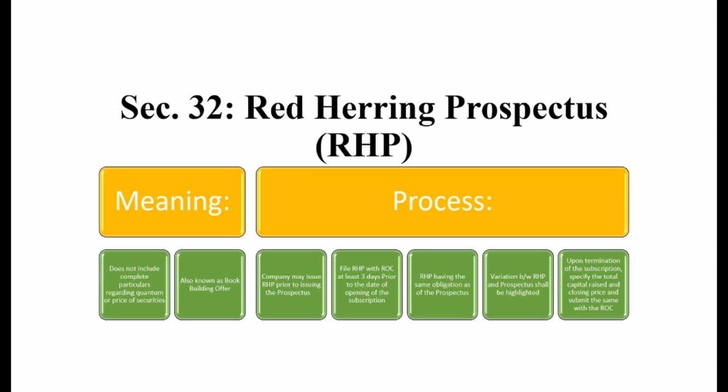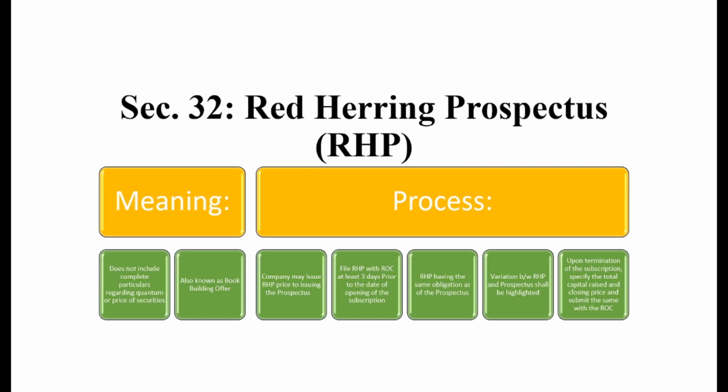For ascertaining the quantum and the price of its issuable shares, the company issues a red herring prospectus. Once the quantum and pricing are confirmed by the company, it shall be converted into a normal or generic prospectus.